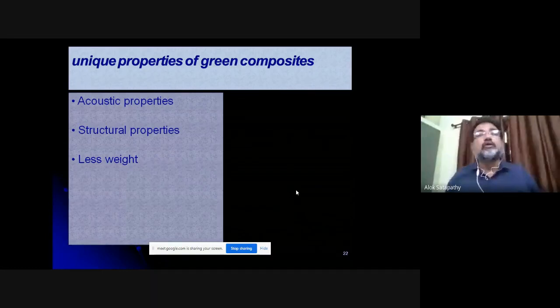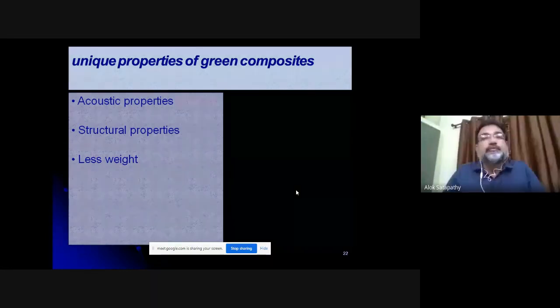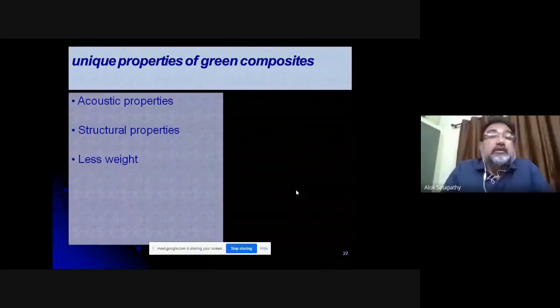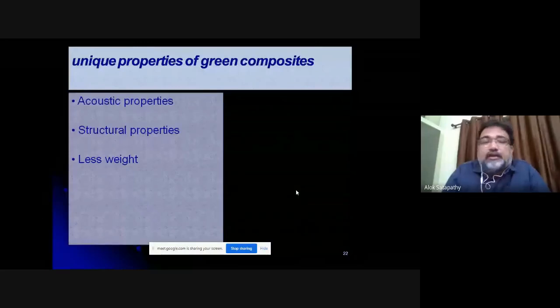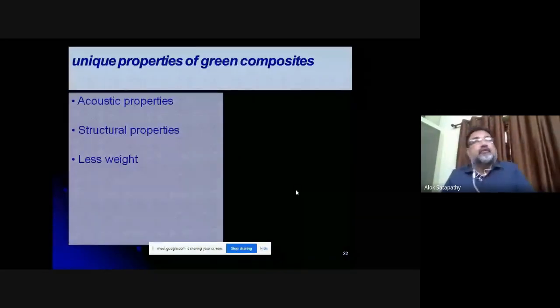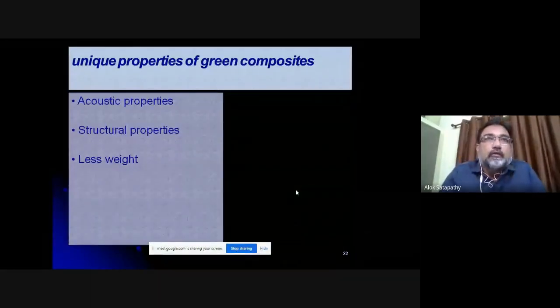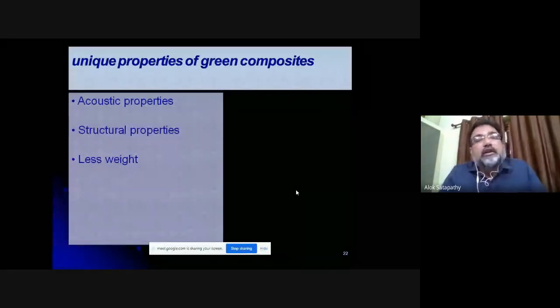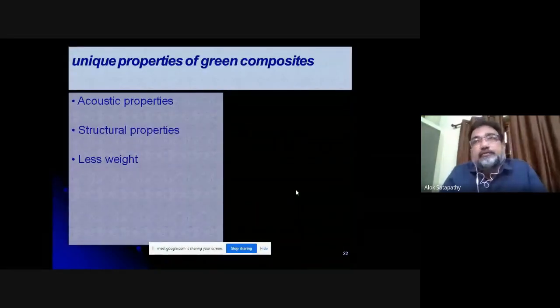Okay, so there are unique properties, as I told you, of green composites. They have excellent acoustic properties. That is the reason they can be used for theaters and soundproof enclosures. They have got good structural properties.